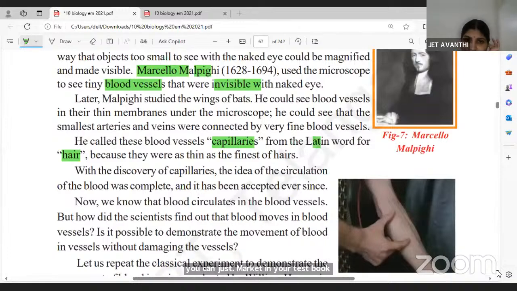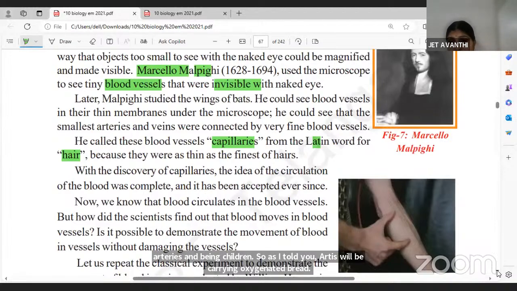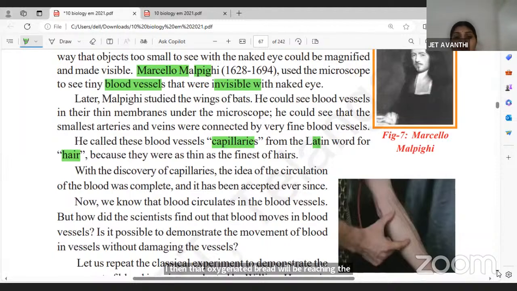Marcello Malpighi used a microscope to see tiny blood vessels that were invisible to the naked eye, and those tiny blood vessels were capillaries. Capillaries are the junction between arteries and veins, children. As I told you, arteries carry oxygenated blood, which reaches the cellular level. At the cell level, every cell has the thinnest blood vessels, which we can compare with our hair. They have the thickness of our hair. They are called capillaries.